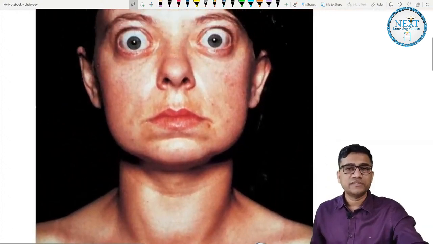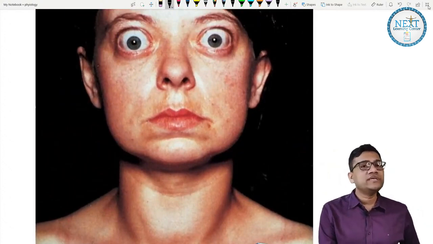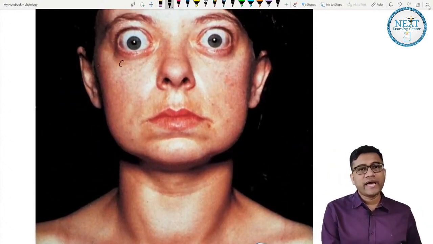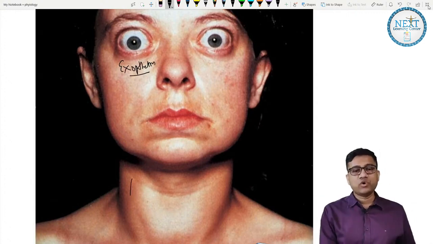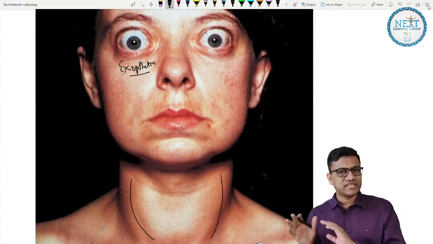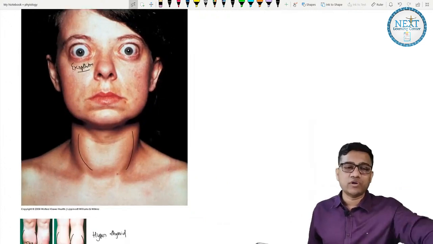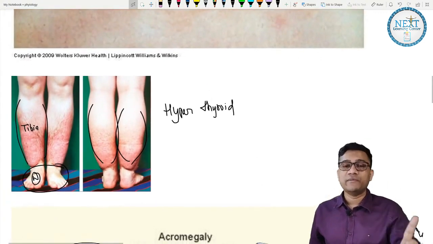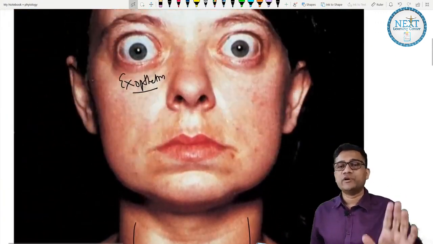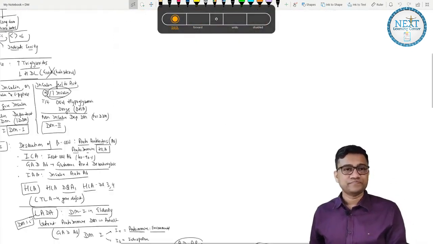Then this is exophthalmos. Can you see? There is lid lag, also called Von Graefe sign. You can see the sclera around the eye, it is exophthalmos. If you see exophthalmos plus you can see goiter also here, this is Graves. I'll discuss it in some time. So if you see exophthalmos and pretibial edema, this person is hypothyroid or hyperthyroid? Again it is hyperthyroid. Please don't make an error in this question.